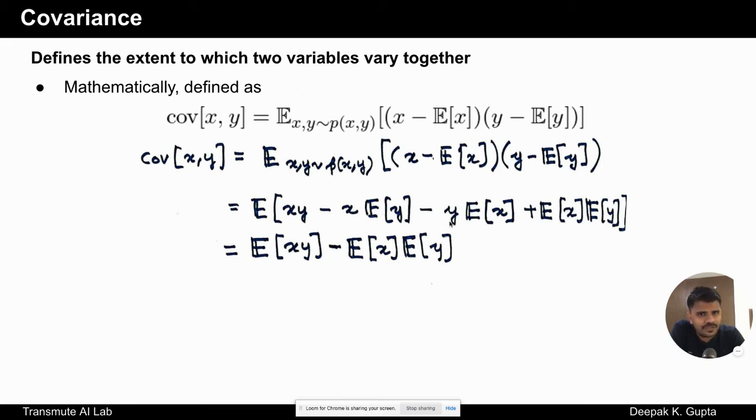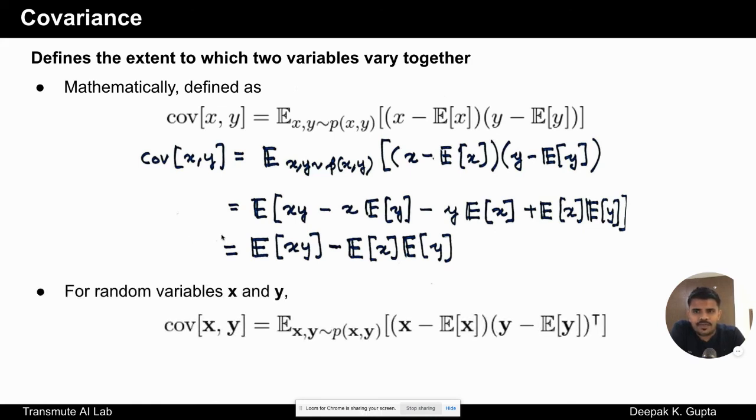From here we have expectation of y, and then this whole term goes outside, so expectation of y into expectation of x with again a negative sign. And the expectation of the last term is again the same thing, so we have one expectation of x into expectation of y with a positive sign. So we end up with a single expectation of x expectation of y with a negative sign. The covariance of xy is now expectation of xy minus expectation of x expectation of y. And again, if we put x equal to y here, we end up with expectation of x square minus expectation of x whole square. That's what we also saw in the previous slide. So this is how we compute covariance.